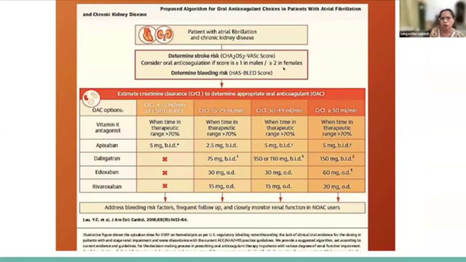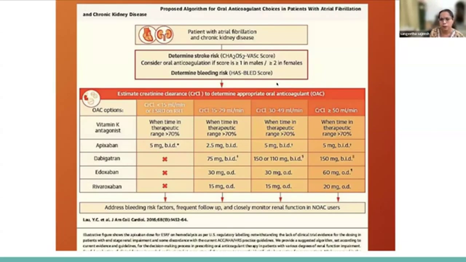For determining the stroke risk, we have the CHA2DS2-VASc score, a scoring system to identify a patient's risk of stroke. We have to consider oral anticoagulation if the score is greater than or equal to 1 in males or greater than or equal to 2 in females. Similarly, for bleeding risk we have the HAS-BLED score. We'll come to that later.